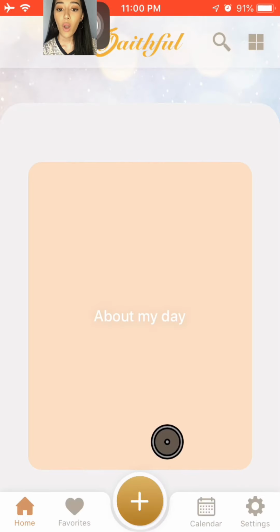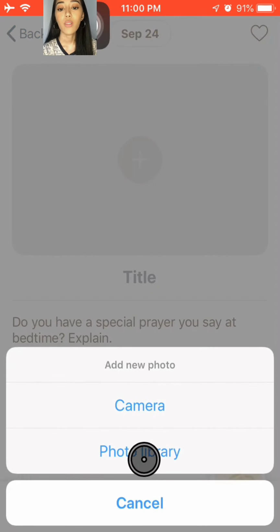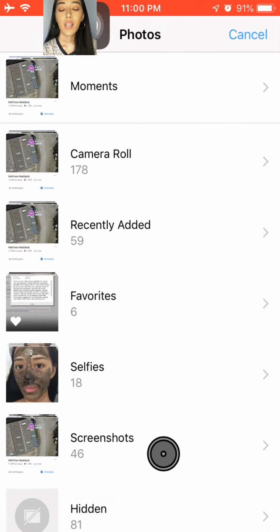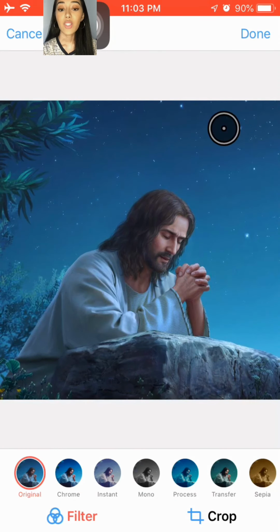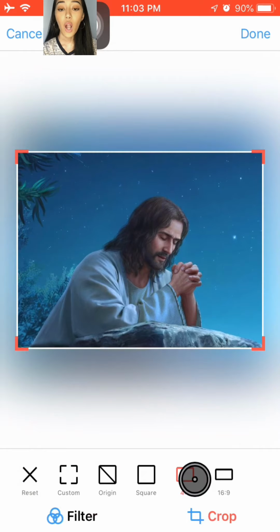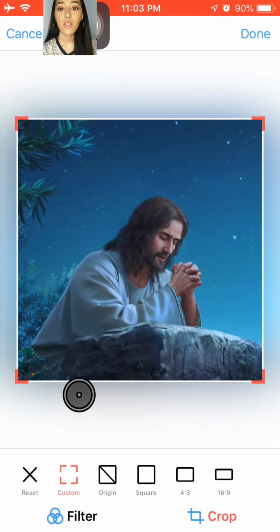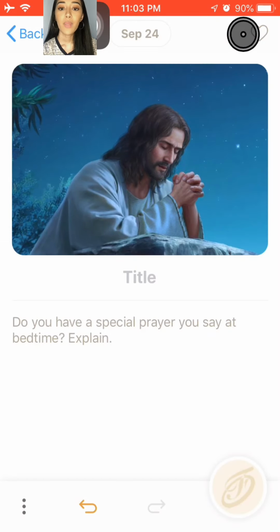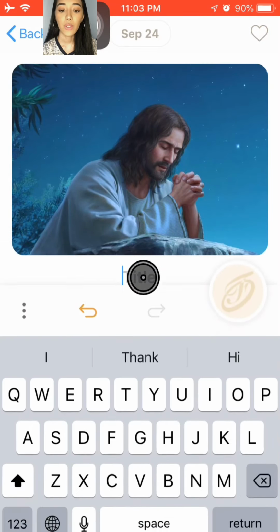And this is the home page, and when you start an entry, just click the plus sign. To start, you can add a photo to make your entry a lot more beautiful. I am going to use this photo. As you can see, there are filters available on the app, which you can choose whatever you want. You can also crop it, but I like the original size, so I'm just going to keep it that way. And then let's start writing the title.